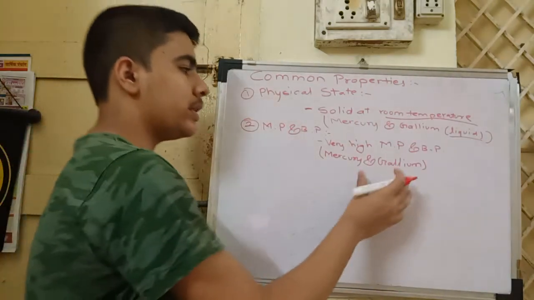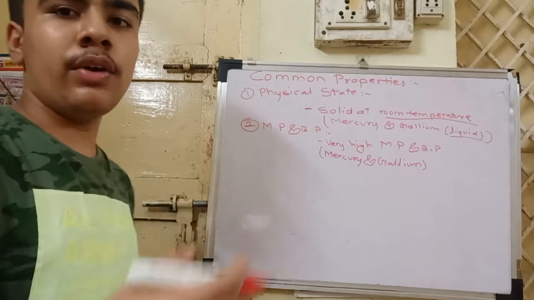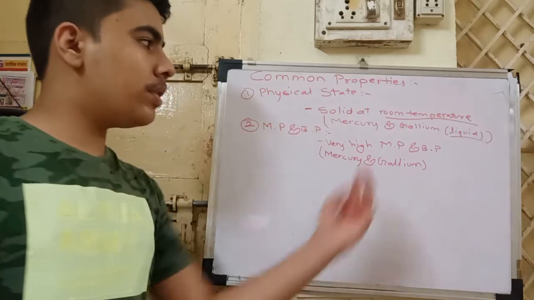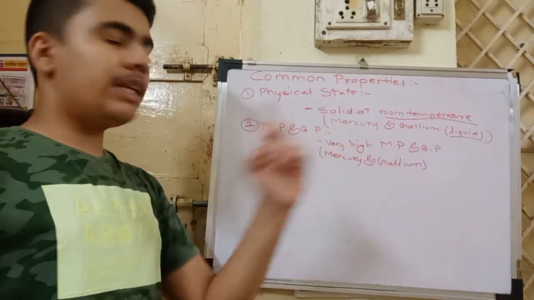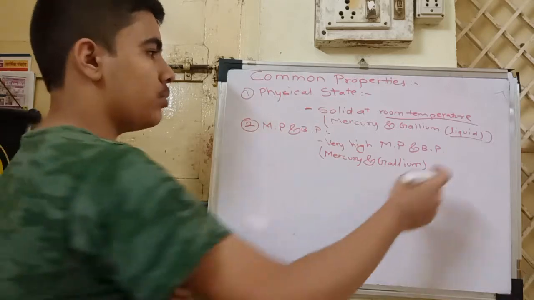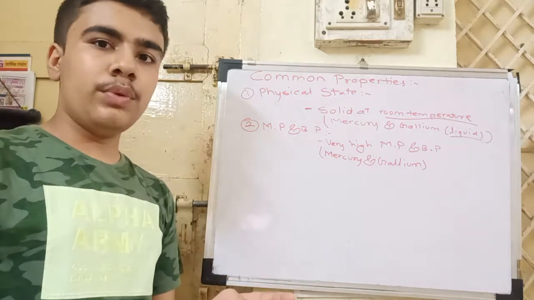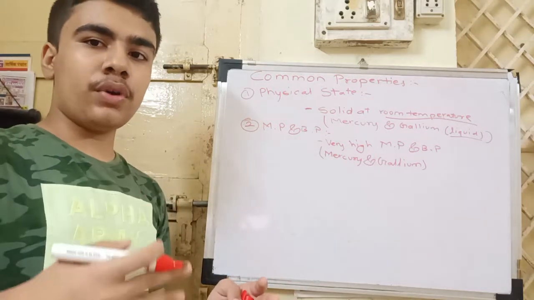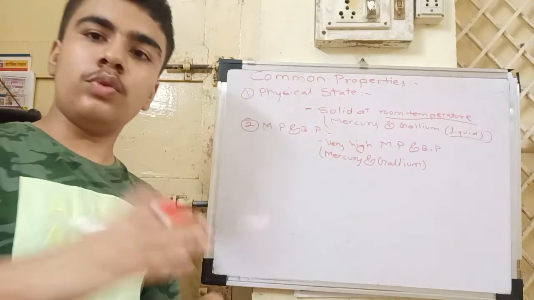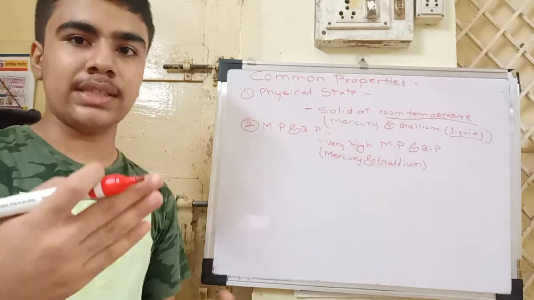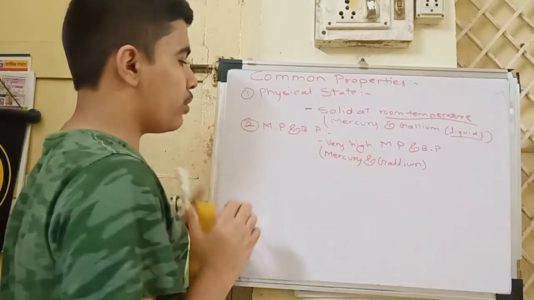Mercury and gallium, as compared to other metals, have lower melting and boiling points, because they are already in the liquid state, so they will not melt at room temperature. As they are already liquid at room temperature, it is easy for them to convert into the gaseous state. But what about others, like aluminium? They have to first convert into liquid and then into gas, so they have a higher melting point and boiling point.